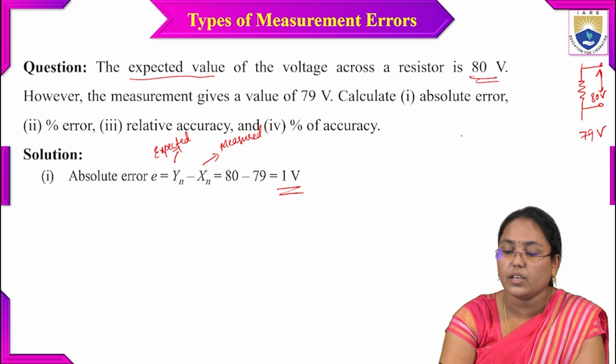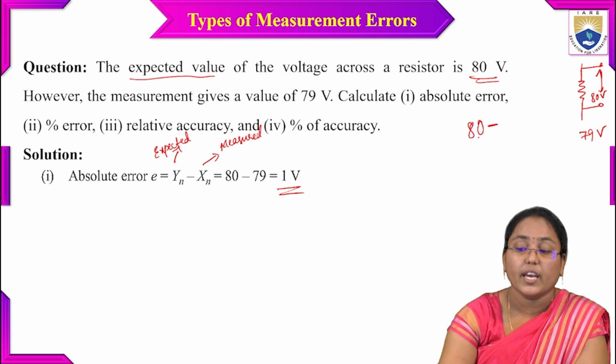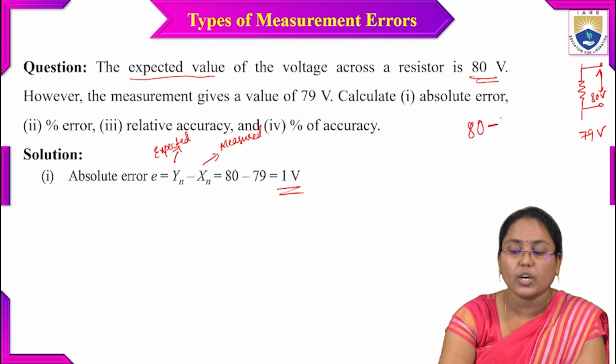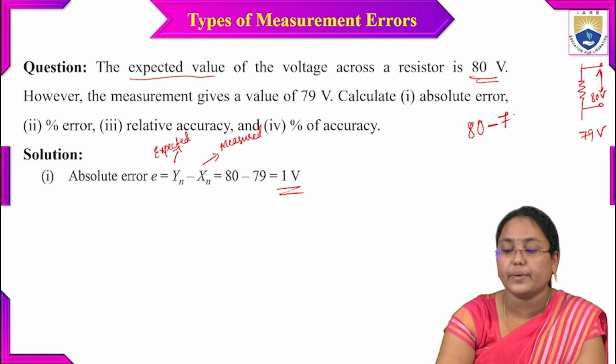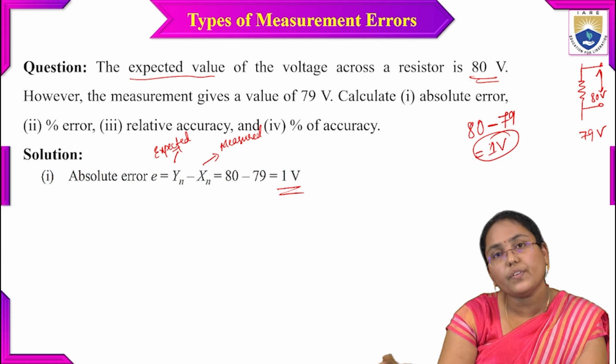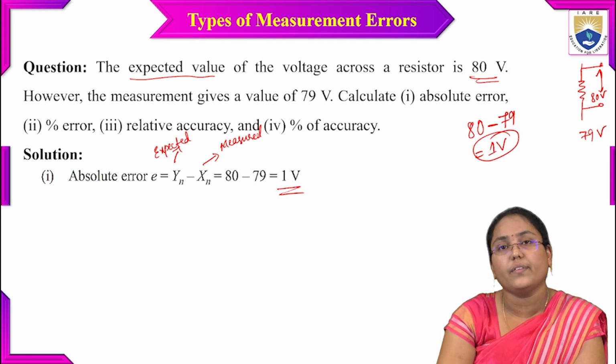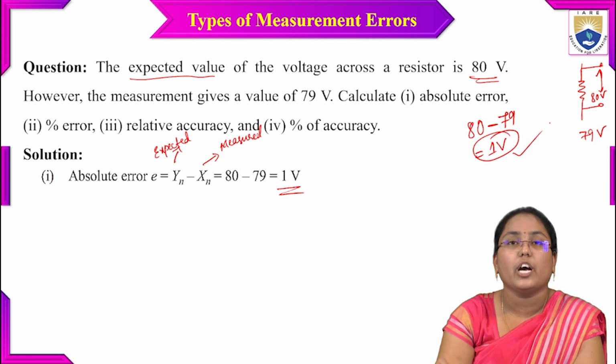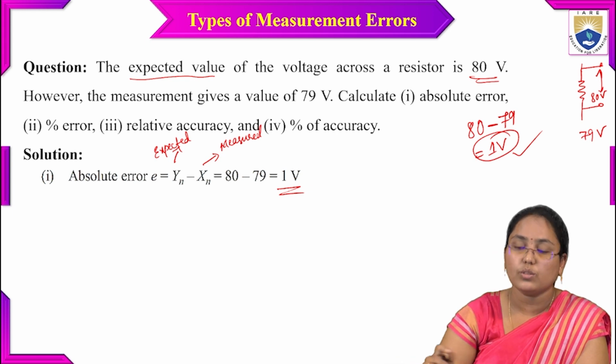I have the expected value of 80, and what I measured using the instrument is 79. What is the error here? Simply 1 volt. It deviates from 80 volts to 79 volts, so the absolute error here equals 1 volt.